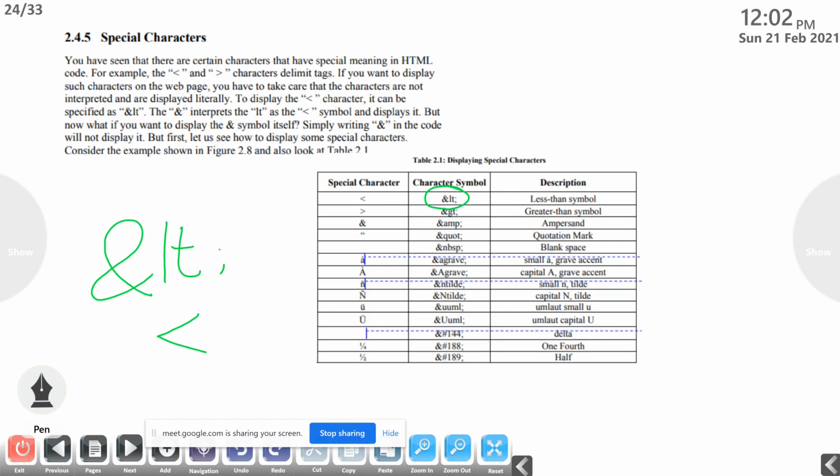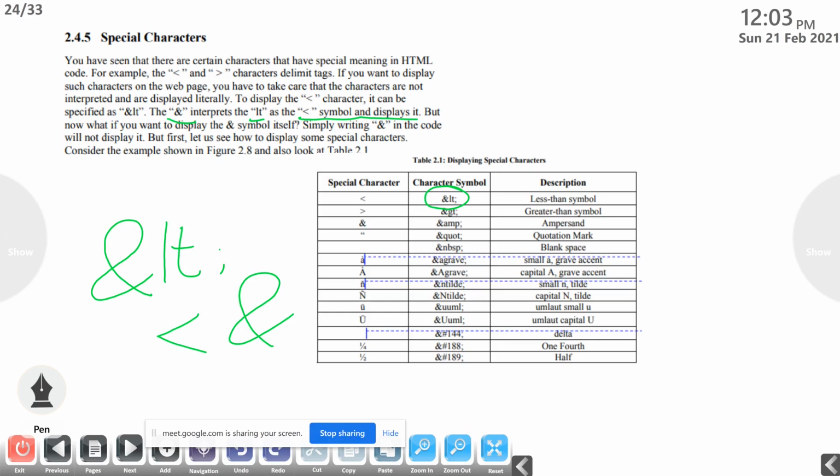The ampersand symbol interprets the LT as the less than symbol and displays it. But what if you want to display the ampersand symbol itself? Simply writing ampersand in the code will not display it.